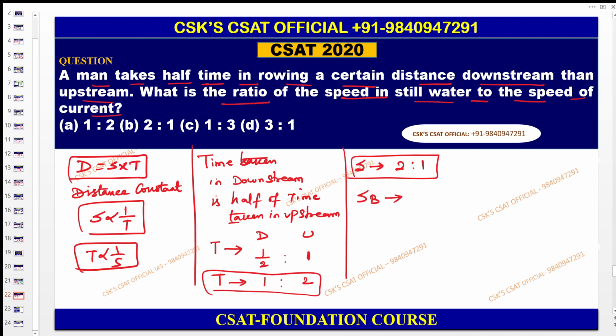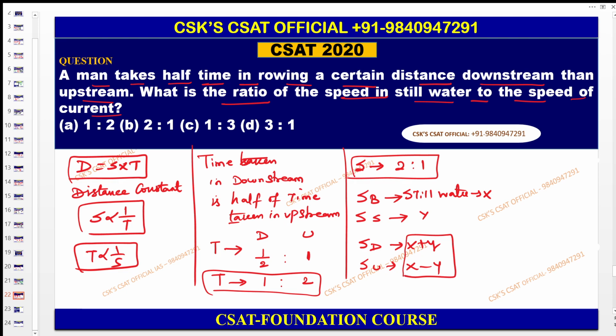Okay, in the still water, you can take that as x. Then the speed of the stream, that is the current, you can take it as y. You have learned that in your foundation. The speed of the downstream is equal to x plus y. The speed of the upstream is equal to x minus y.